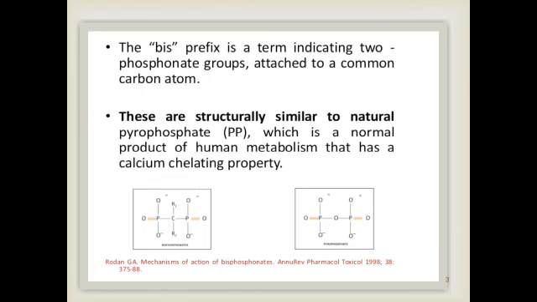The name indicates bis, the term indicating two phosphate groups attached to a common carbon atom. These are structurally similar to natural pyrophosphate. Pyrophosphate is the natural analog of bisphosphonate, a normal product of human metabolism that has a calcium chelating property.